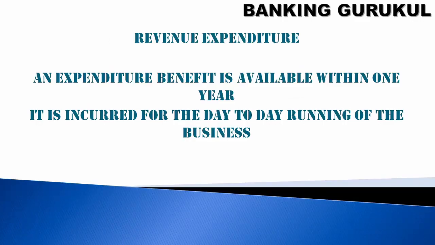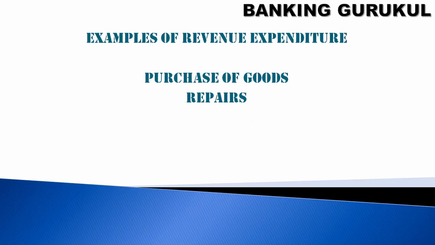Now revenue expenditure is expenditure whose benefit is available within 1 year. Whatever the expenditure, the benefit will happen within this year only. It is incurred for the day-to-day running of the business. Whatever expenditure you incur for the day-to-day business will be nullified or reset in the same financial year. Examples of revenue expenditure: purchase of goods, repairs. These are adjusted in the same year.